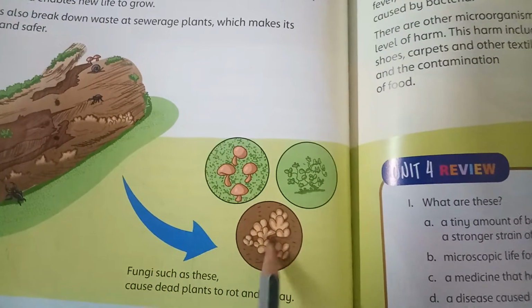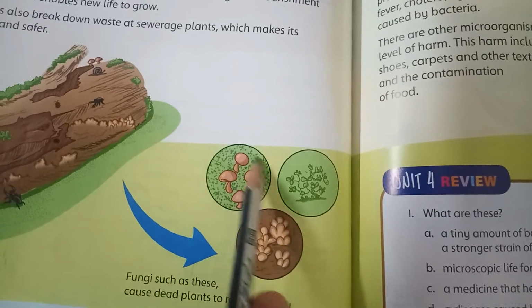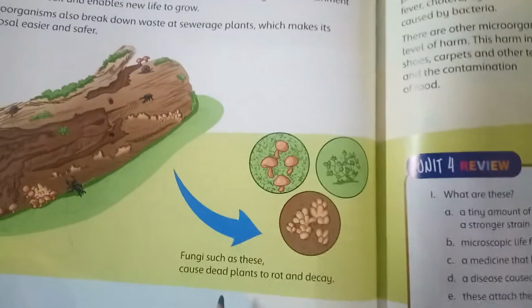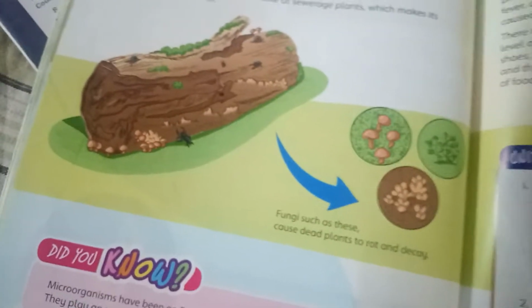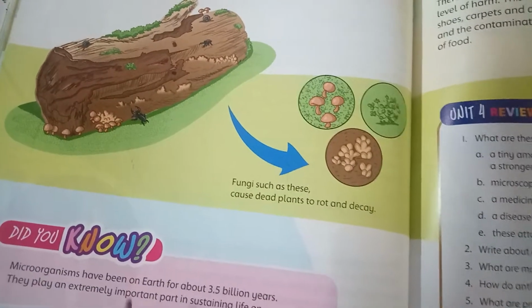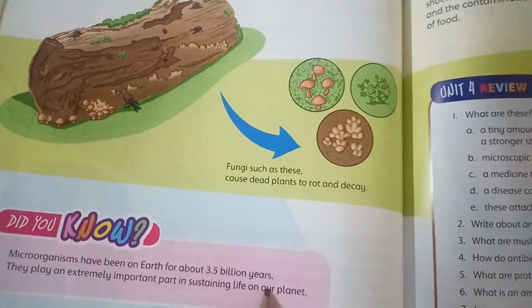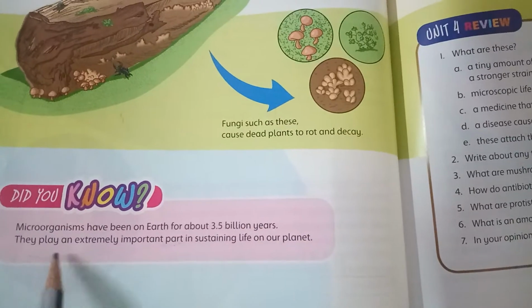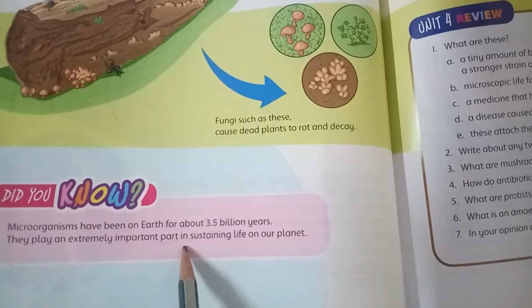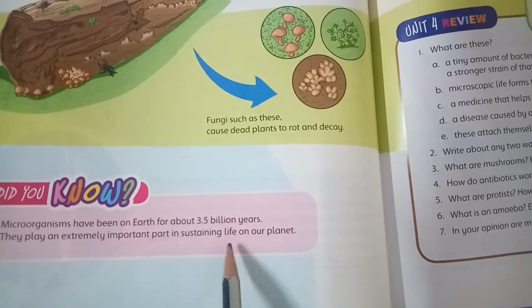After plants decompose, fungi and new plants appear. Do you know that microorganisms have been on Earth for about 3.5 billion years? They play an extremely important part in sustaining life on our planet.